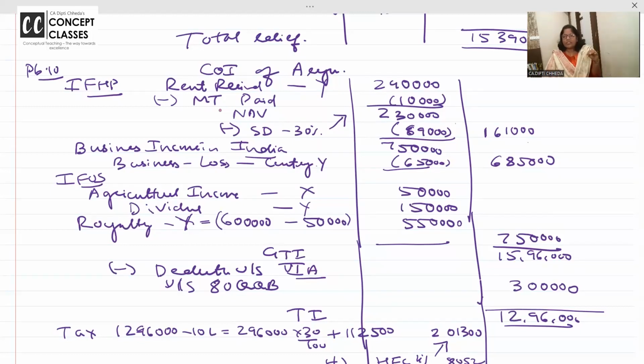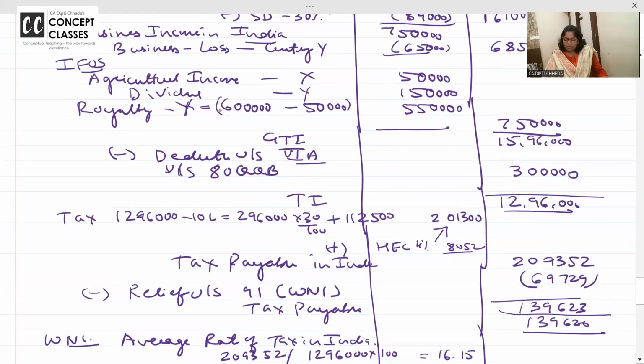All the kind of deductions are taxable, and only if it is a corporate, here it is an individual. If it is a company, they can claim deduction, dividend received or paid, whichever is least. So here royalty you have received 550. So under 80QQB a royalty deduction will be given, and your total income is 12,96,000.